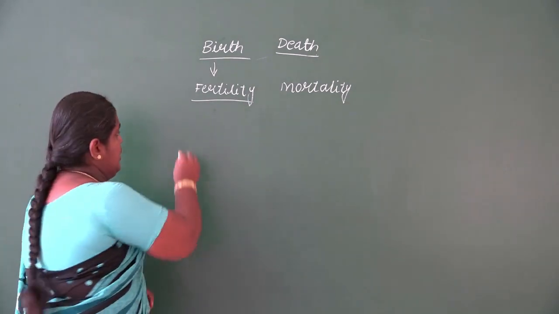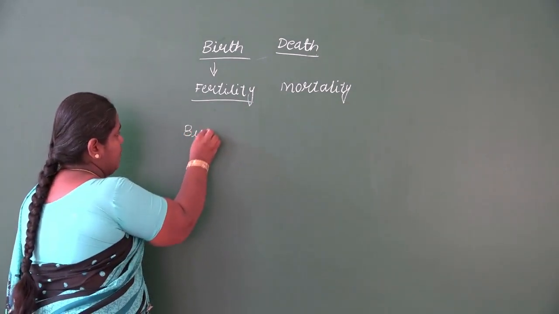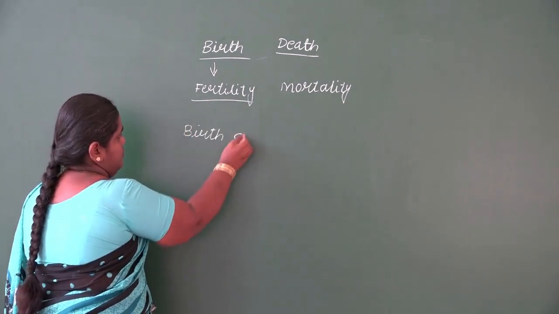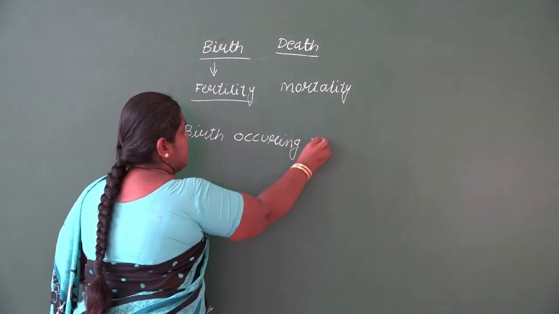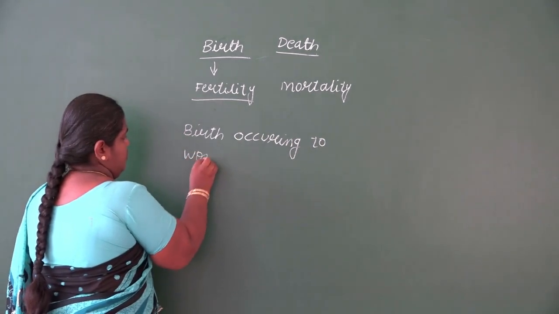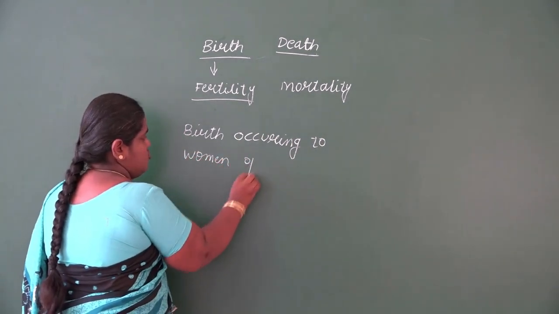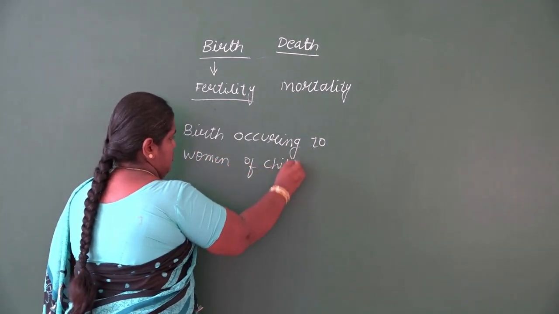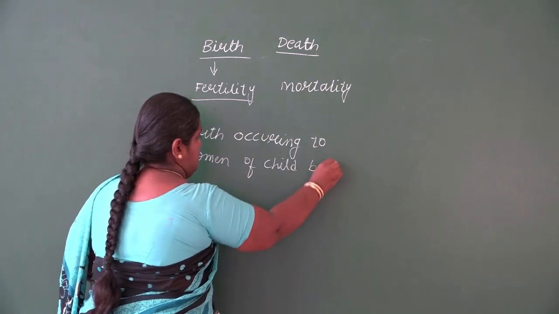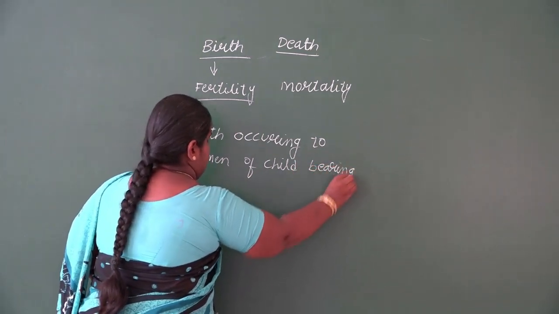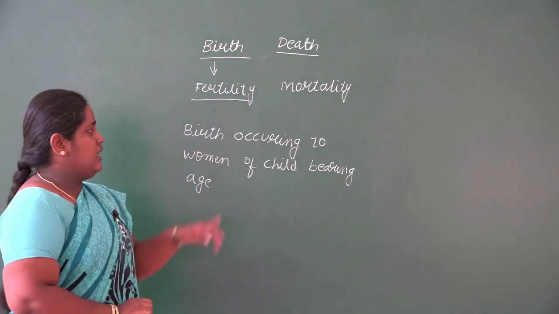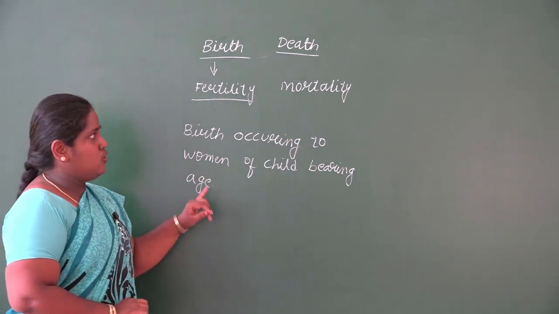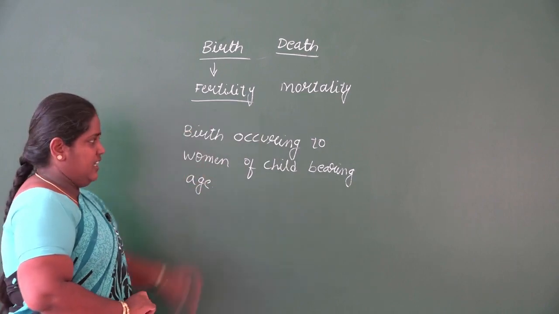Fertility is birth occurring to women of childbearing age. So birth occurring to women of childbearing age is called fertility.